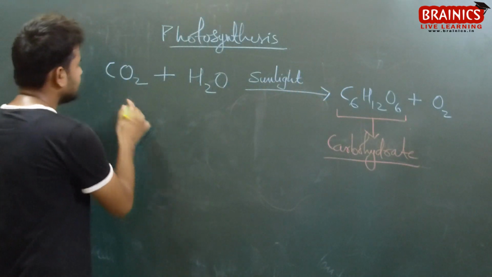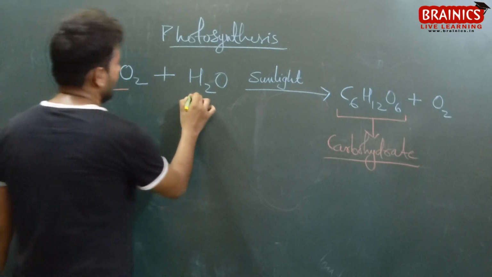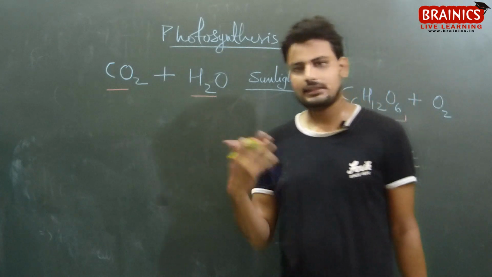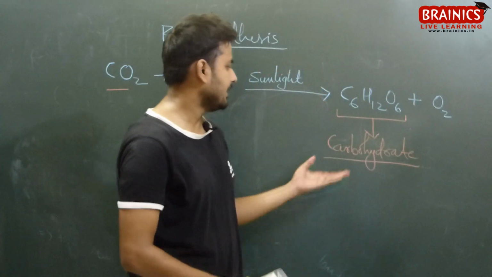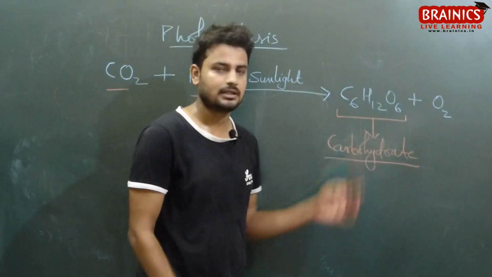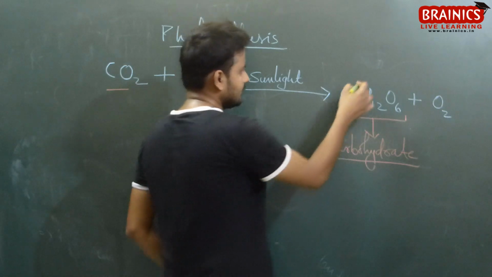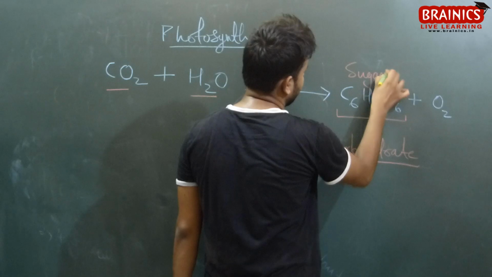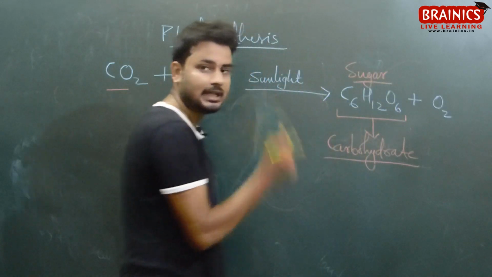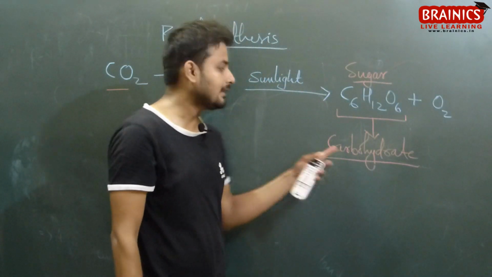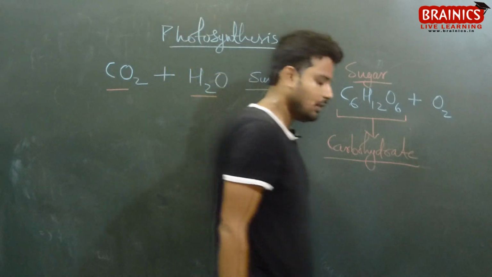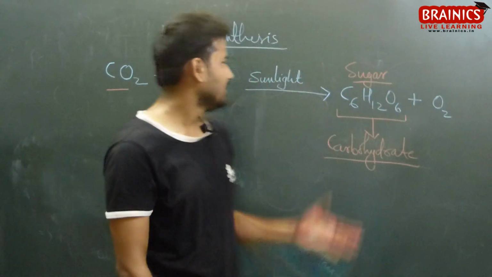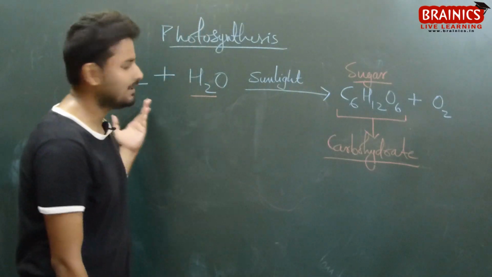So plants require carbon dioxide and water, and with the help of sunlight they make their own food, making carbohydrate. This is sugar. C6H12O6 is sugar, a simple sugar. Sugar is also a type of carbohydrate, and we know that carbohydrate is a nutrient which we get from food. So the plants are making nutrients directly from sunlight, water, and carbon dioxide.